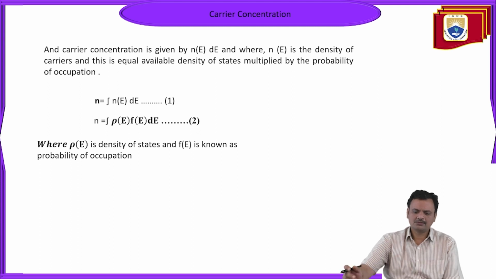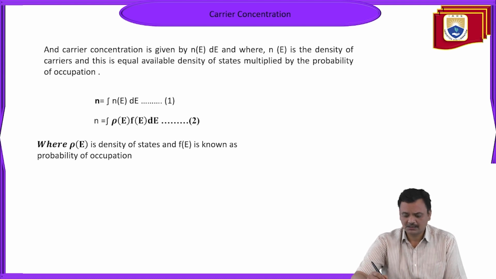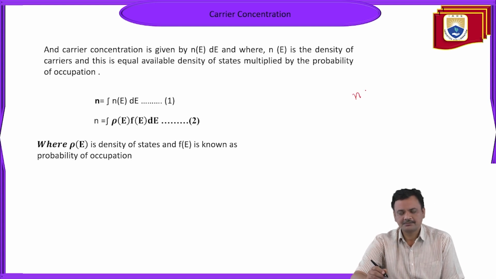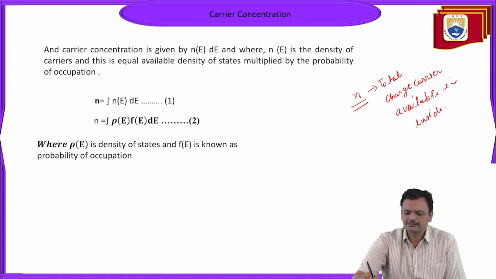Now come to our main topic, carrier concentration. Carrier concentration, carrier density or charge carriers can be represented by N. This N is the total charge carriers available inside the material.